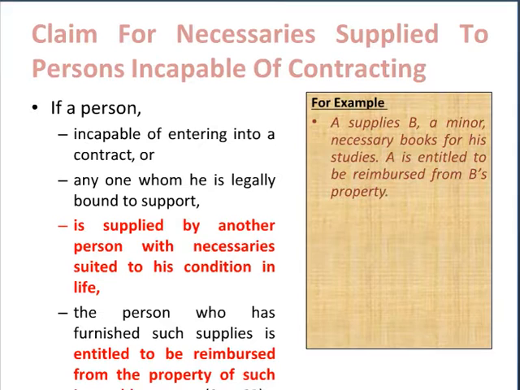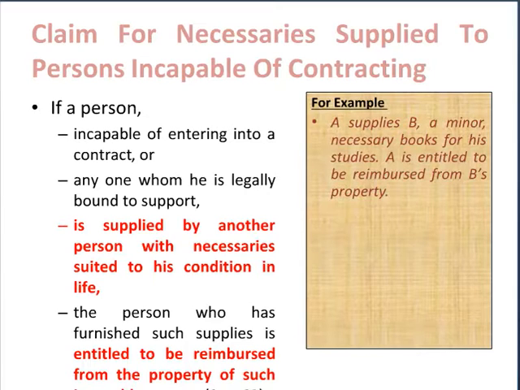Say for example, Mr. A supplies to Mr. B, who is a minor, some books necessary for his study. Mr. A is entitled to be reimbursed from B's property.